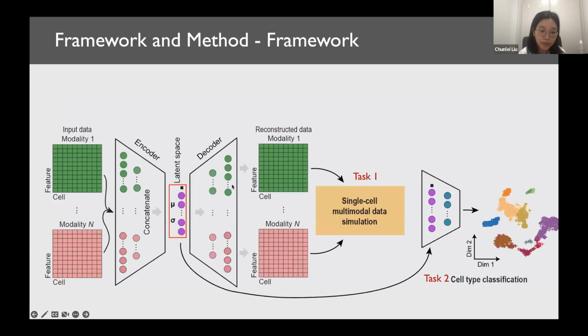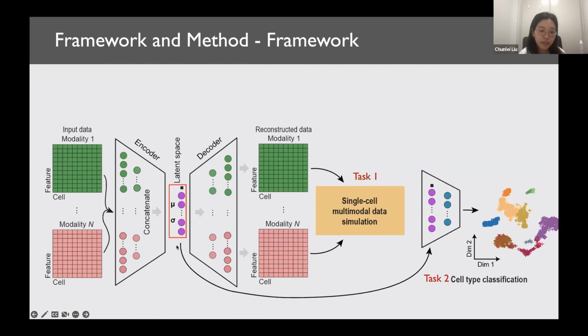This is our framework. We use a variational autoencoder here. The input is multimodality data, where the green and pink colors represent different modalities, and we encode each modality separately. Then we have a joint learning layer to learn the information across different modalities. After that, we decode each modality separately and obtain the reconstructed data for each modality. This is our task 1, single-cell multimodal data simulation.